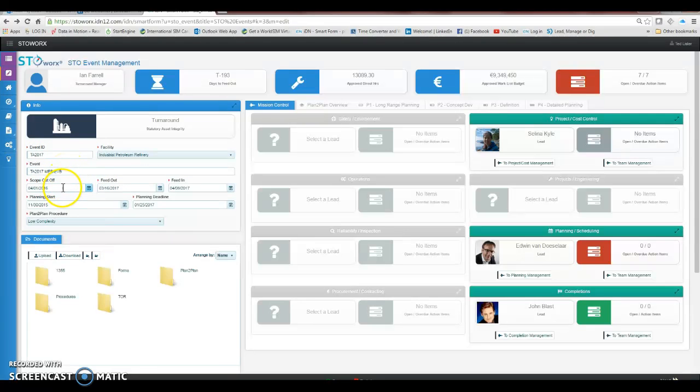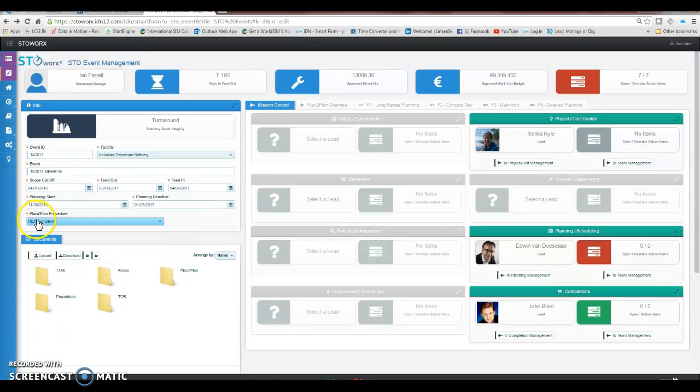We have the scope cutoff, feed out date, feed in date, typically based on longest path or the market driven opportunity. We have a planning start and planning deadline for the detailed work package planning. And then here we can choose what we refer to as a plan-to-plan procedure. Now, plan-to-plan procedure can be established as a high complexity, low, or medium complexity based on the type of event. So for a turnaround event, we have a very high complex list of strategies and activities and steps to perform in order to be prepared for the turnaround.